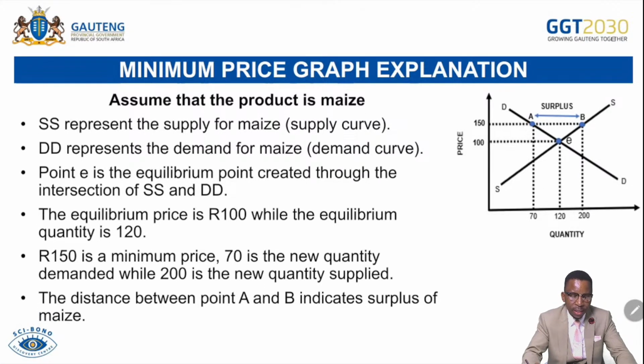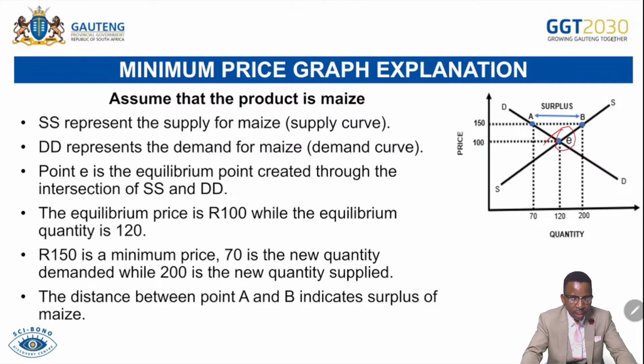This is the graph explained here. We have SS and DD as original curves, and wherever they intersect, we have the equilibrium point, which is A. The equilibrium price is 100, that's the market price, and the equilibrium quantity is 120. So we demand 120 at the market price. However, 150 is a minimum price, and then 70 is the new quantity demanded. So the quantity demanded decreased from 120 to 70.